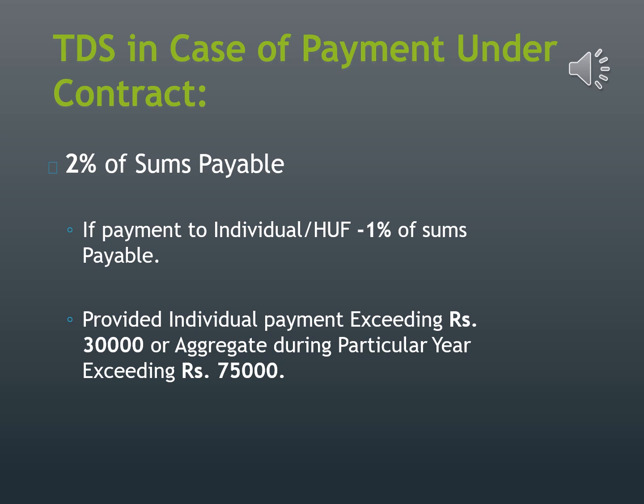Now we are going to discuss the various TDS rates which have to be deducted under various types of incomes. First of all, we are going to discuss payments under a contract. 2% of the sum payable will be deducted as TDS, but if the payment is made to individuals or HUF, it will be 1% of the sum payable.